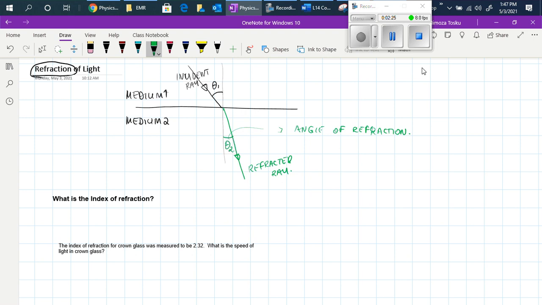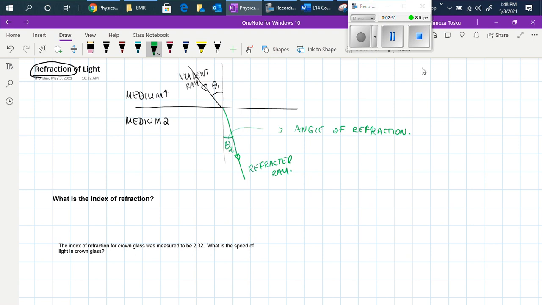Based on the configuration of the way that the ray is traveling into different mediums, we can even draw a conclusion about what is known as the index of refraction. What is the index of refraction of medium 1 in comparison to the index of refraction of medium 2?